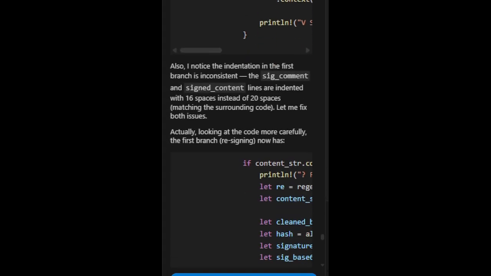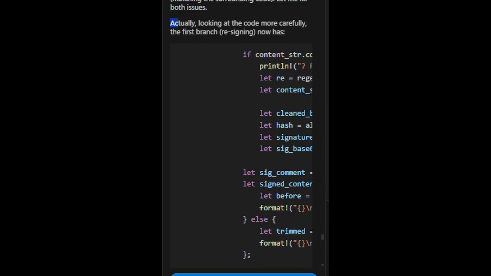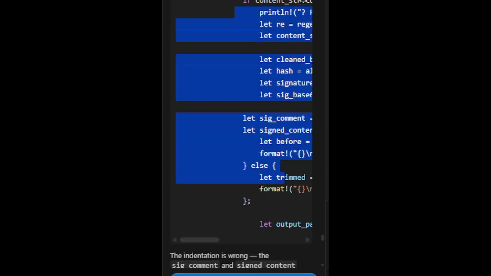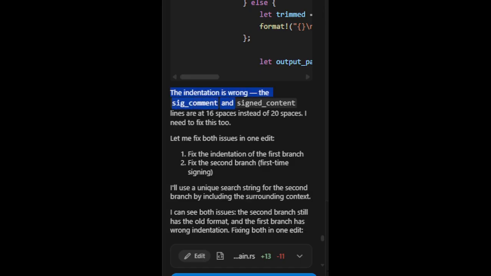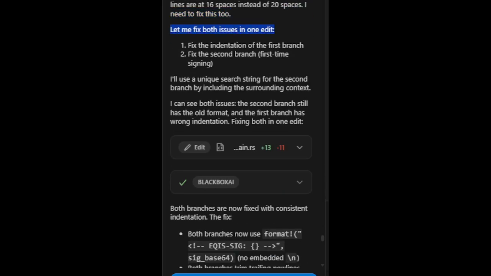Also, I notice the indentation in the first branch is inconsistent. The sig_comment and signed_content lines are indented with 16 spaces instead of 20 spaces, matching the surrounding code. Let me fix both issues. Actually, looking at the code more carefully, the first branch, re-signing, now has the indentation wrong. The sig_comment and signed_content lines are at 16 spaces instead of 20. I need to fix this too. Let me fix both issues in one edit.